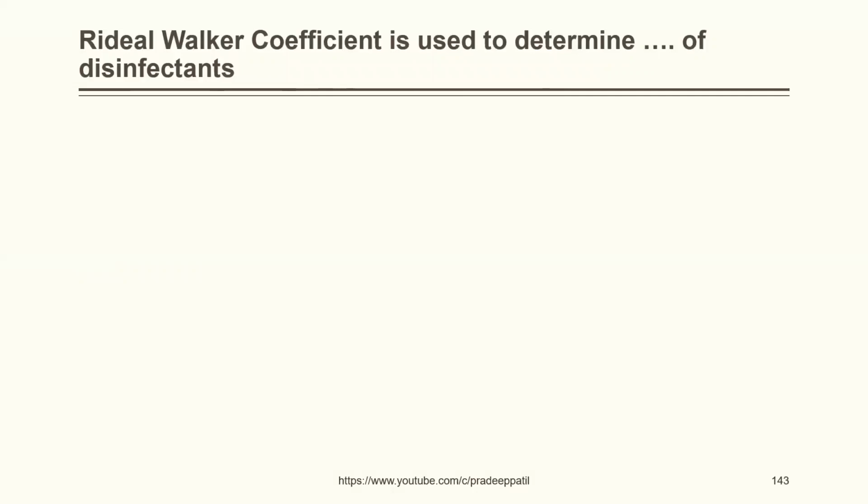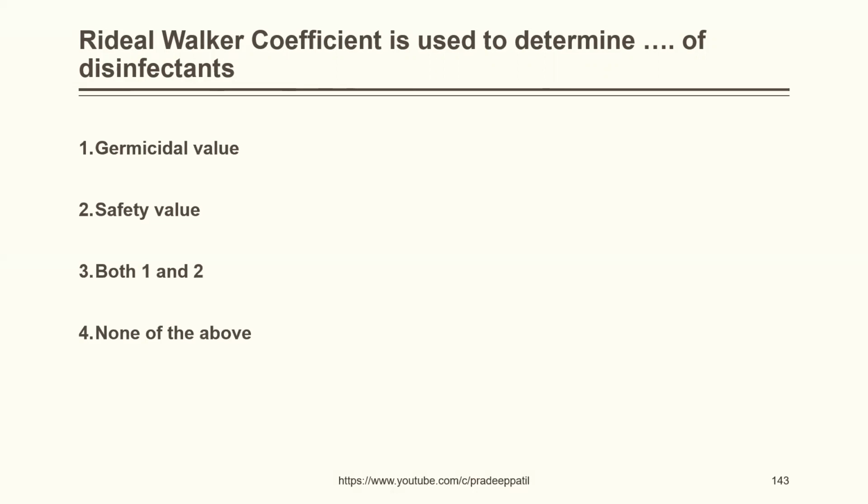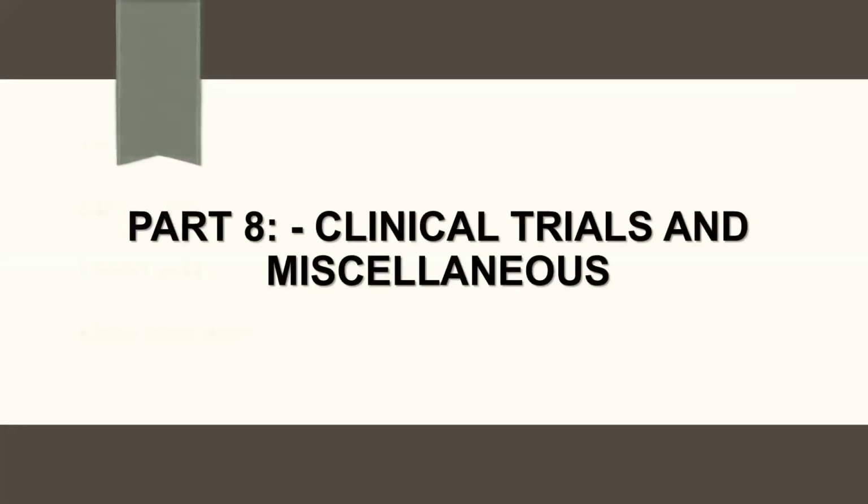Rideal-Walker coefficient is used to determine dash of disinfectants. Germicidal value, safety value, both 1 and 2, none of the above. The correct answer is germicidal value. Moving to the last part, that is clinical trials and miscellaneous.